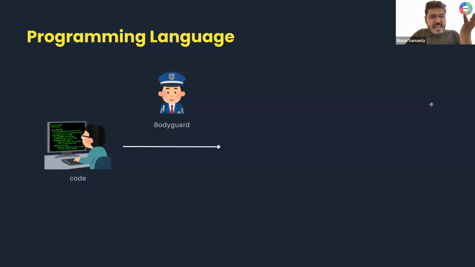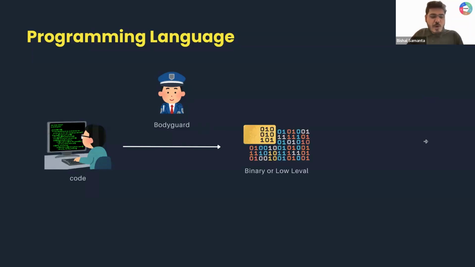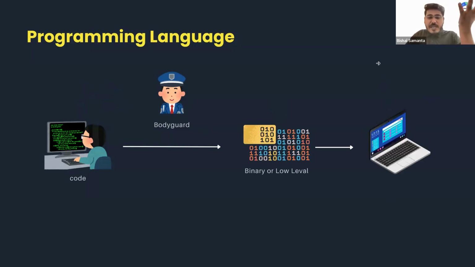That means there needs to be something present. Let's call that item a bodyguard, which will convert my code into some form of 0 or 1. Yes or no? So that now those 0s and 1s, my computer can understand.